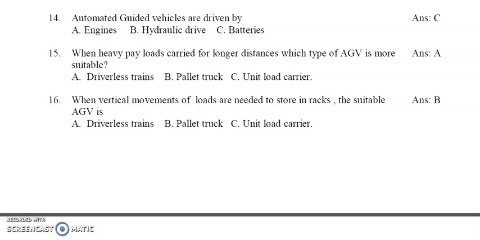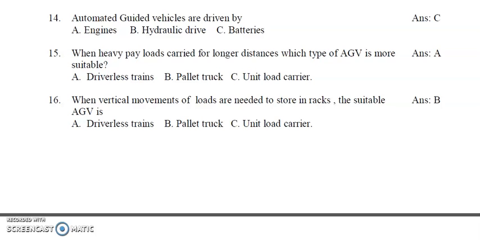Question 15. When heavy payloads are carried for longer distances, which type of AGV is more suitable? A. Driverless trains, B. Pallet truck, C. Unit load carrier. So the answer is A, driverless trains. The pallet truck is for pallet type loads, and C is lesser still.